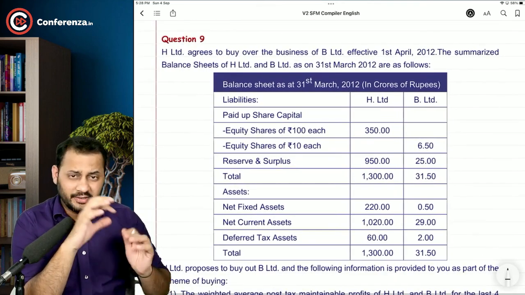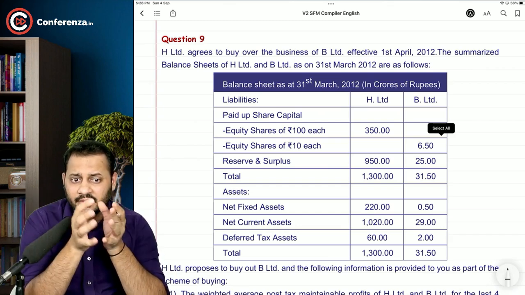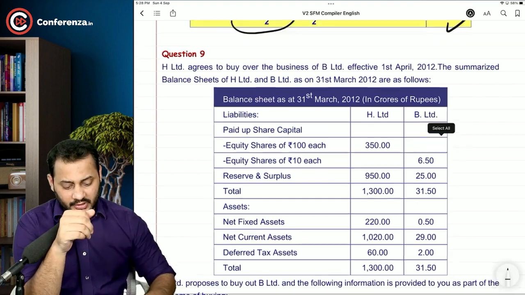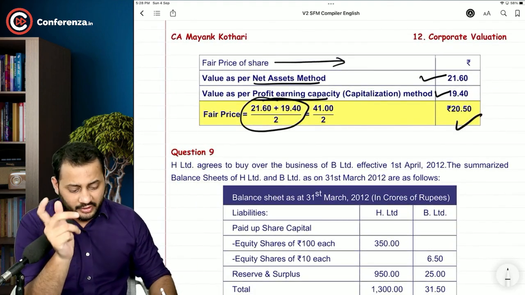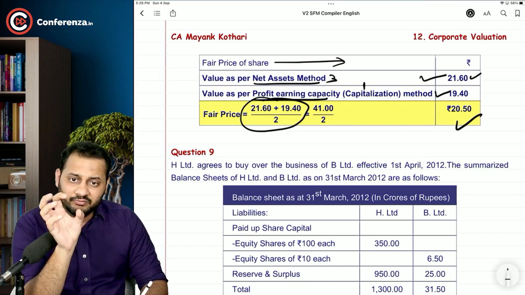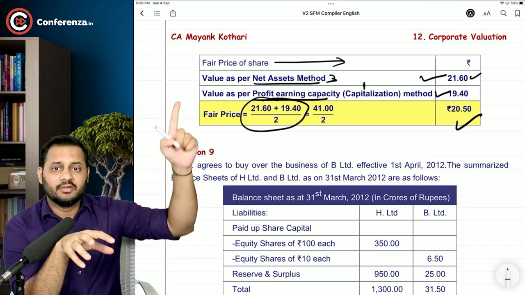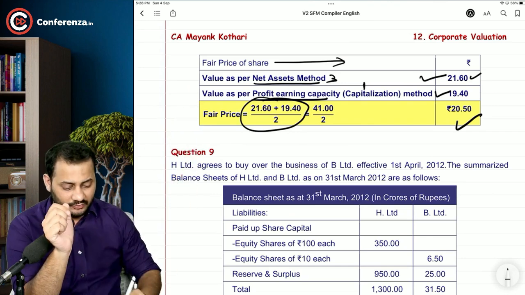Question number 9 is pretty much similar to what we have learned in question number 8, but in a different manner we are going to calculate. In the previous question we took the average of both, but what if the weights are given for net asset value method and earnings capitalization method? If there are some weights given, let's say the weight of 3 is given to net asset value and 1 is given to capitalization method, then what are you going to do?